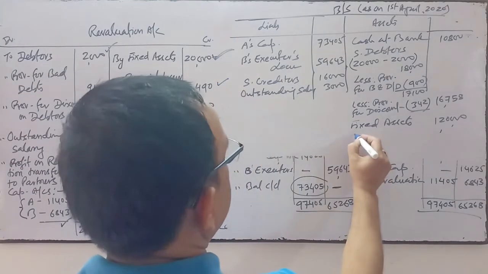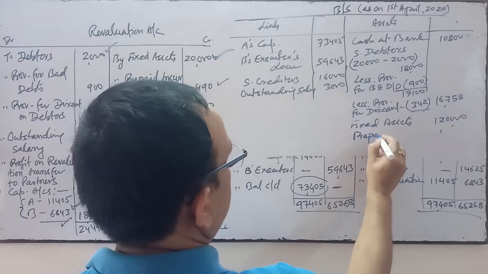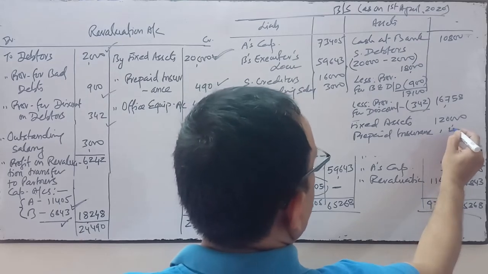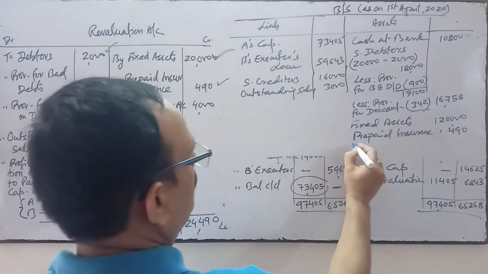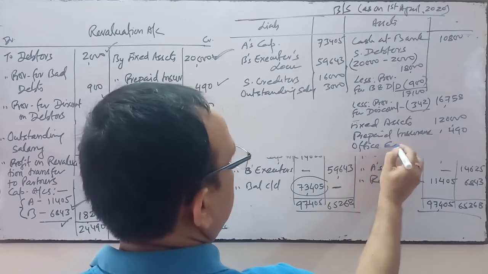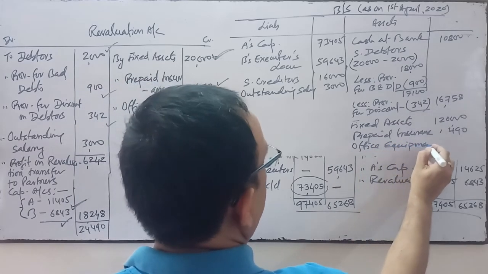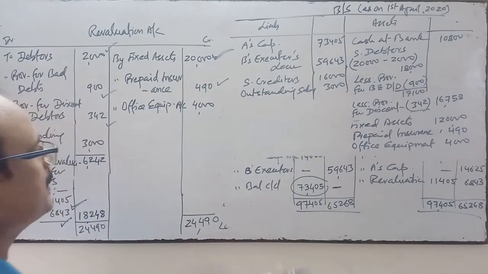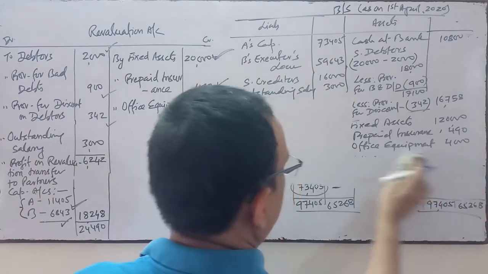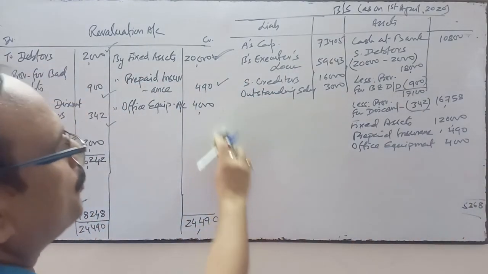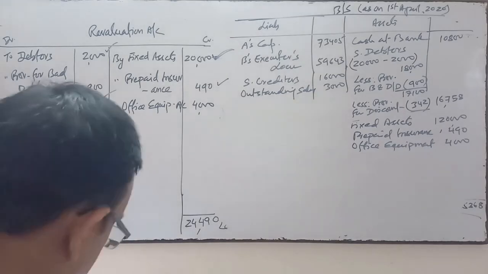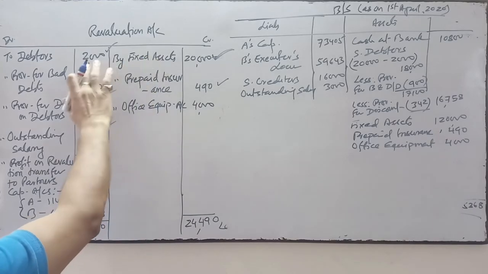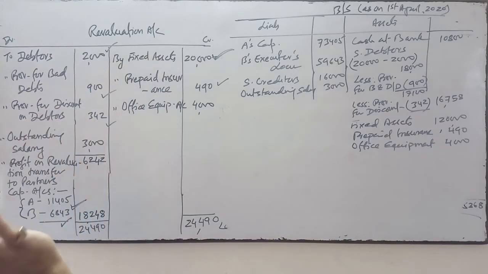Other unrecorded assets come this side: prepaid insurance, 490, and office equipment, 4,000. These are the two unrecorded assets. The fixed asset appreciation and outstanding salary we have already done.